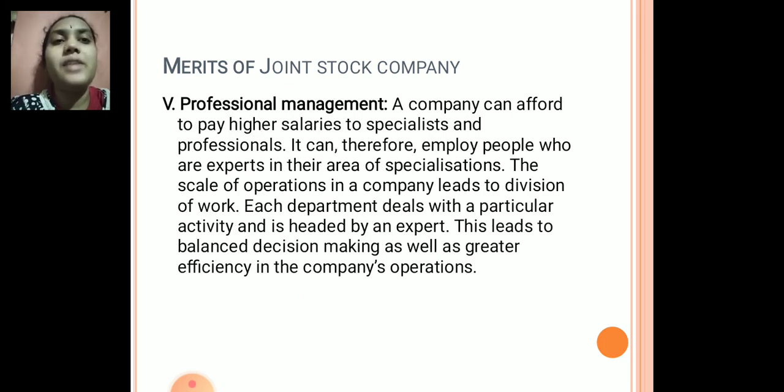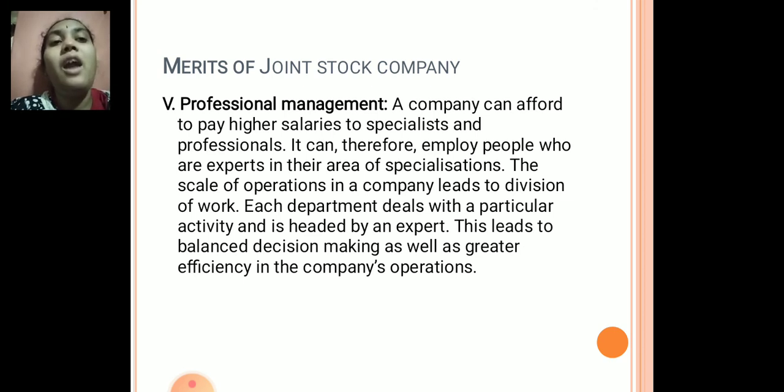Lastly, the last advantage of the joint stock company is professional management. It is not like the sole proprietorship where an individual has to manage all the activities in the business. Owners are different from the managers. Any professionals or experts can be hired for managing the activities in a company.